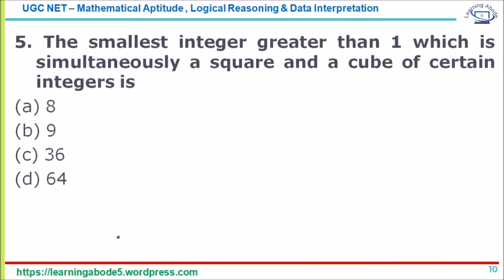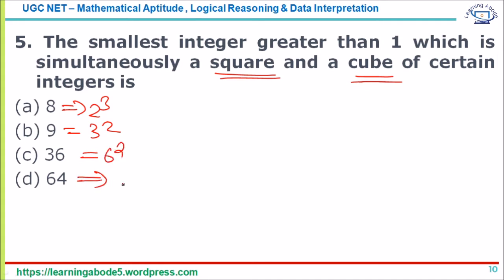The next one: the smallest integer greater than 1. Please don't waste any time in this question. Just look at the given options. The number is a square as well as a cube. Now 8 is 2 cube. 9 is 3 square. 36 is 6 square. Now 64 is 4 cube as well as 8 square. So this is the answer, since it is a square as well as a cube.